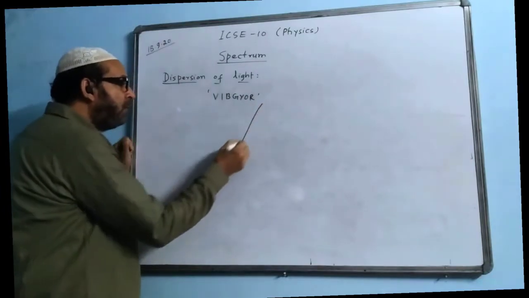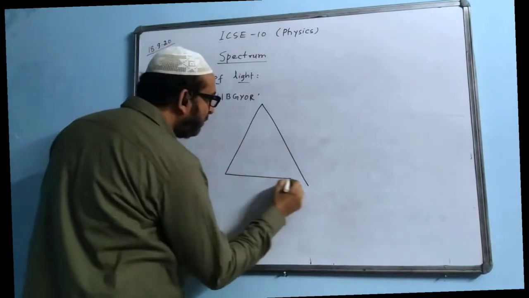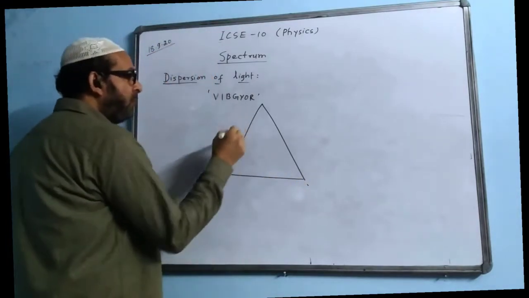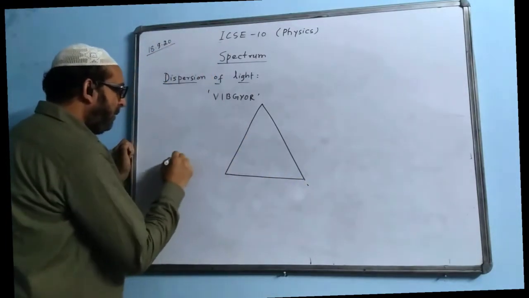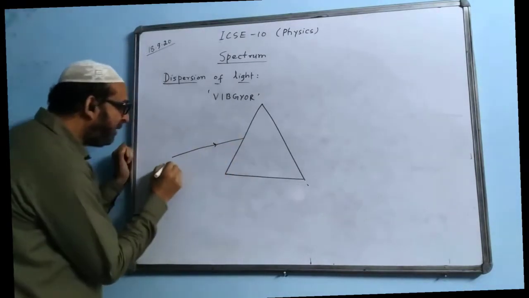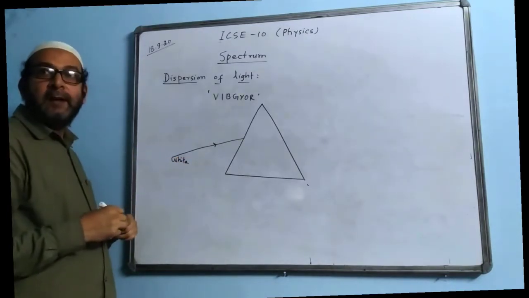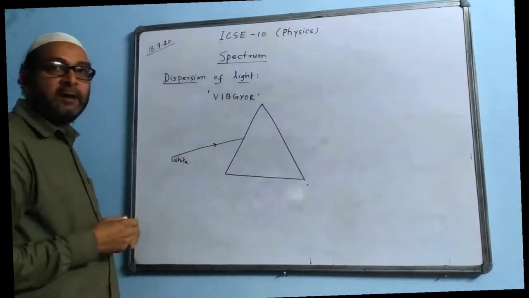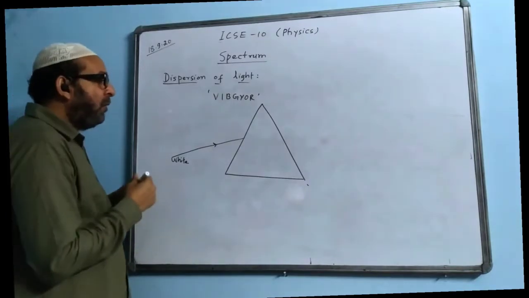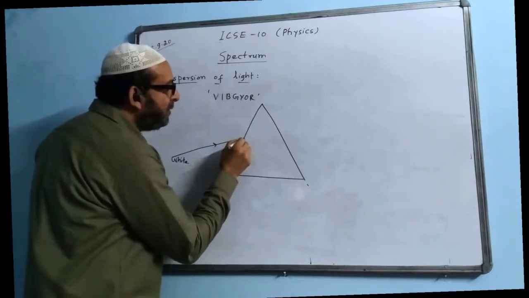A question may even come: draw a diagram to show the dispersion of light through a glass prism. So we'll draw the prism here, and this time we are taking white light. This is white light. White light is taken and passed through a glass prism. Now we'll find that the white light splits into 7 colors. The 7 colors will come here.